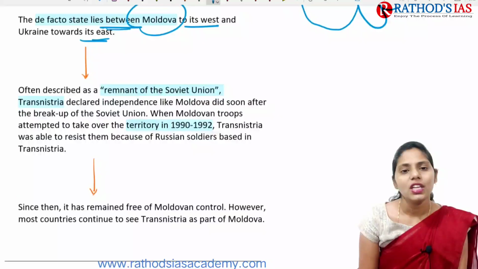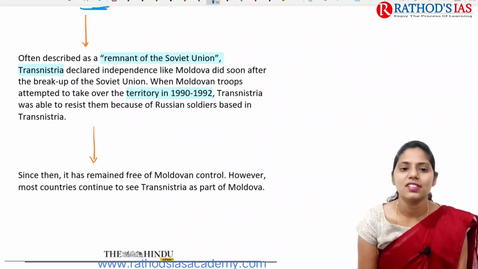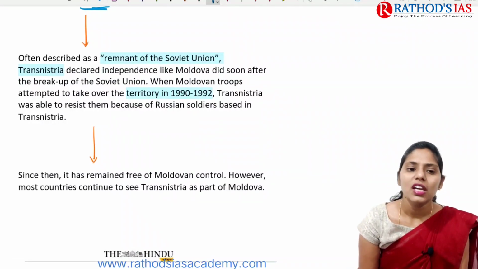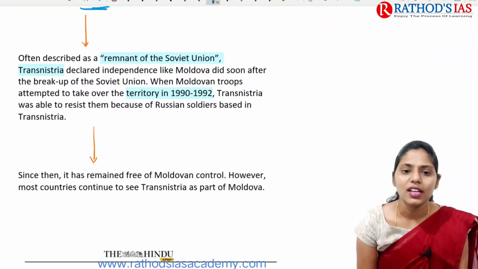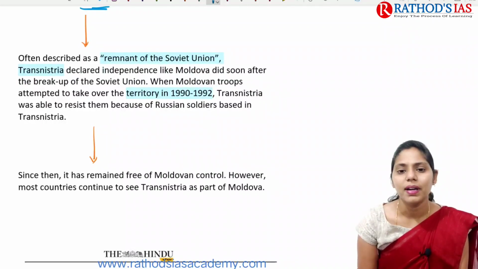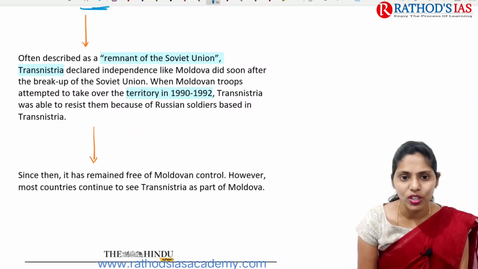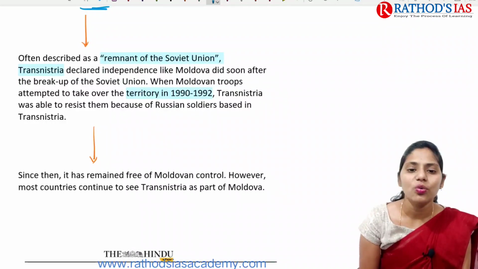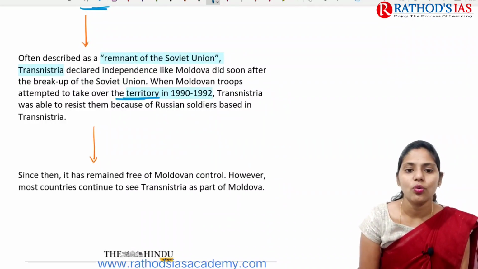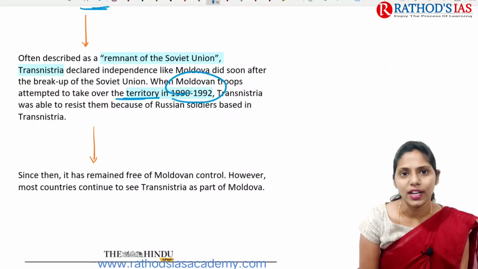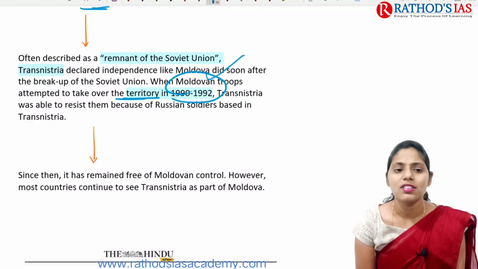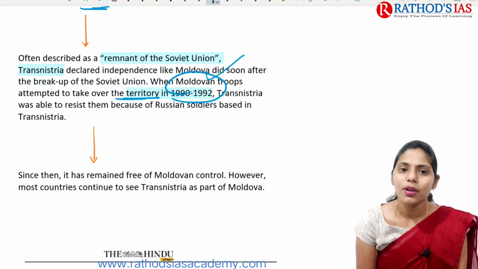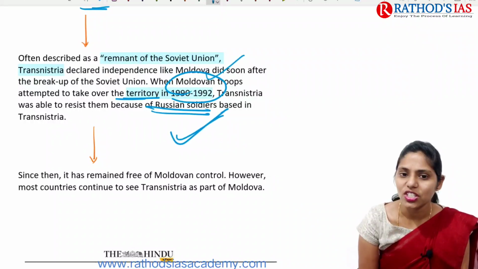Transnistria. If you are talking about some facts regarding Transnistria, it declared independence like Moldova, after the breakup of the Soviet Union. When Moldovan troops attempted to take over the territory in 1990 to 1992, Transnistria was able to resist them because they had support from Russian soldiers.